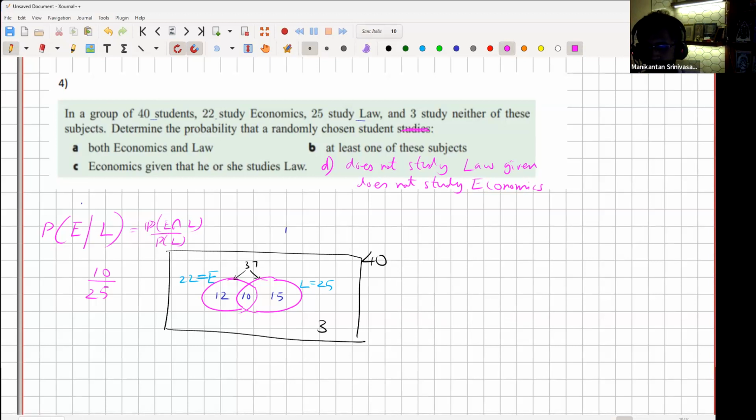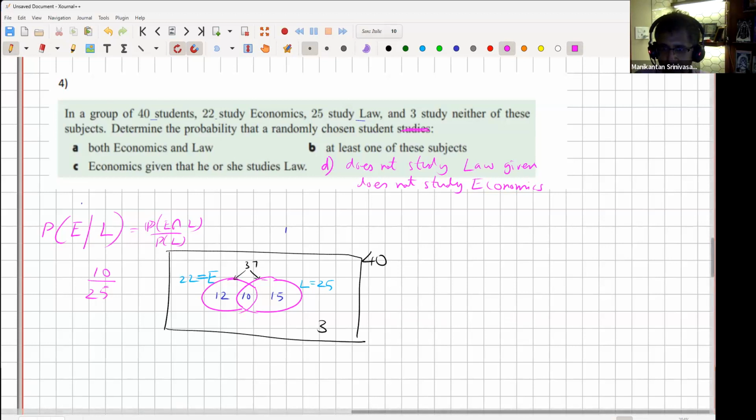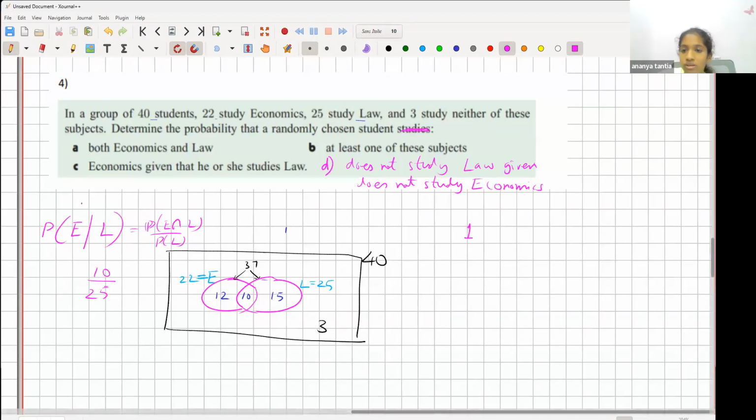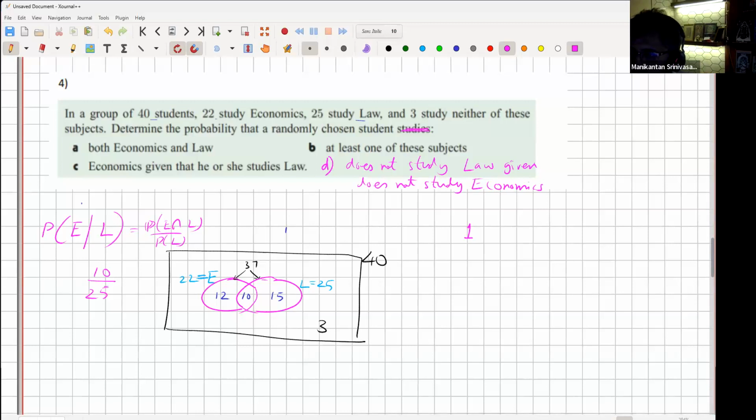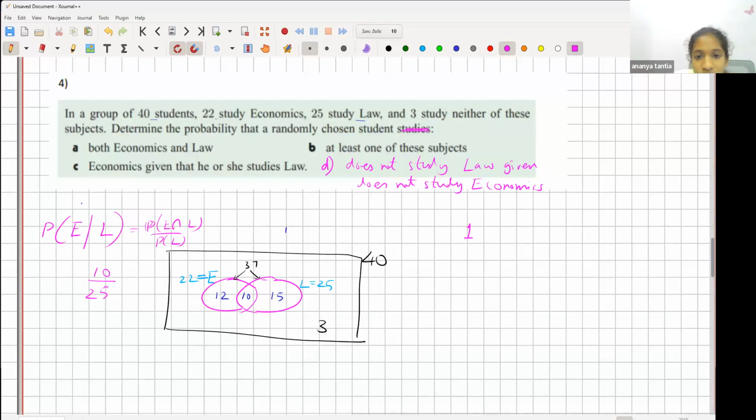So I think, won't it be one? Okay, if it is one, it's one. Tell me why is it one? I asked Ananya Sharma to answer this.